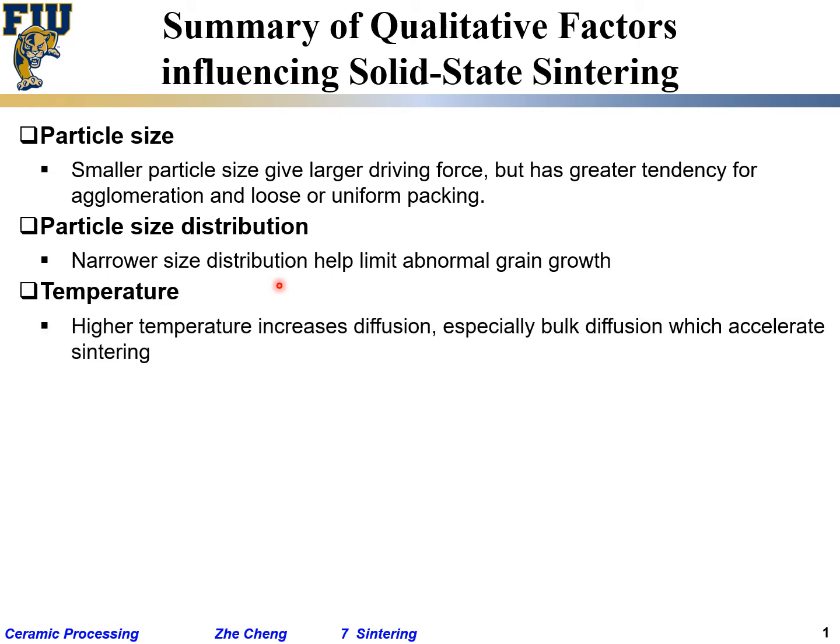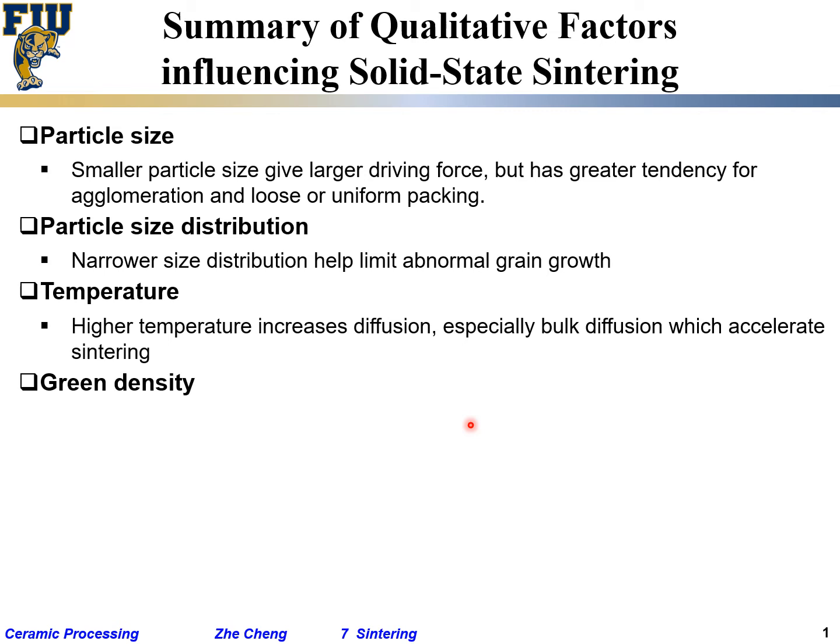Okay, temperature. Generally, higher temperature increases diffusion, increases mass transport, especially bulk diffusion, which accelerates sintering. That's why you want to do things at higher temperature for sintering.